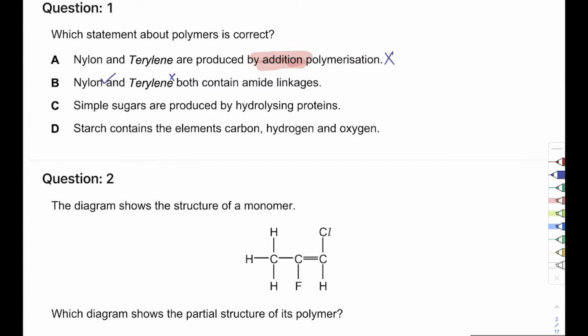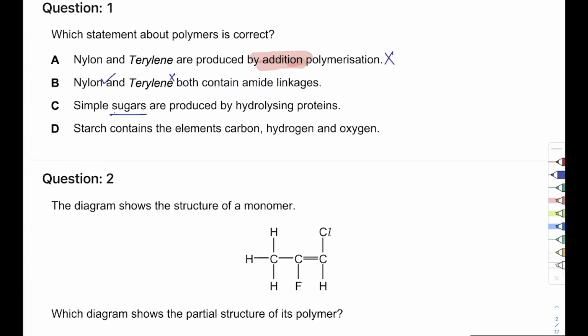Amino acid. Very good. Which means that proteins, if you hydrolyze them, they'll convert to amino acids, not sugar. If something did hydrolyze to sugars, what was that? Carbohydrate. Very good one. So if something hydrolyzed back to sugars, that must have been carbohydrate. So yeah, this statement is wrong.